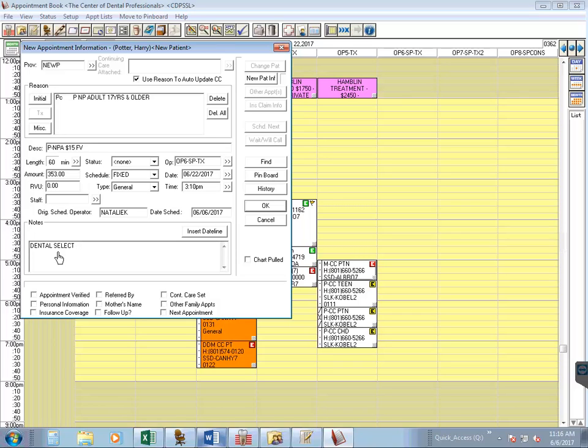The next thing we're going to do is ask the patient who the subscriber on the insurance is. So the patient can be the subscriber on the insurance, or if they're a dependent, it could be their parent or their wife or husband who is the subscriber. So let's say Harry is a subscriber on his insurance. What we're going to do is put "sub is patient." That means the subscriber is patient.